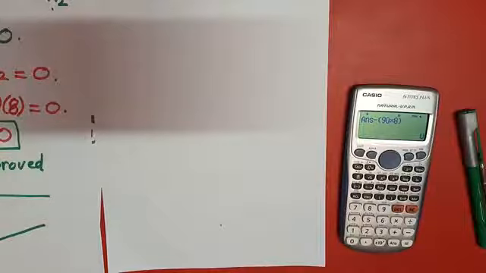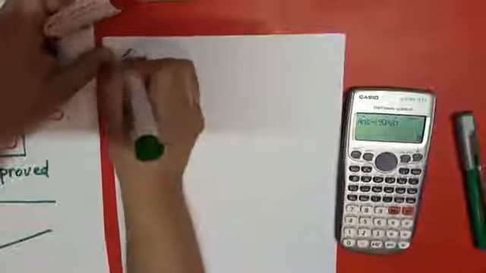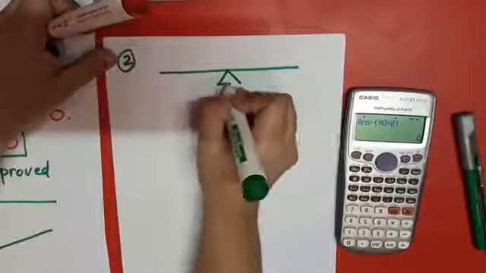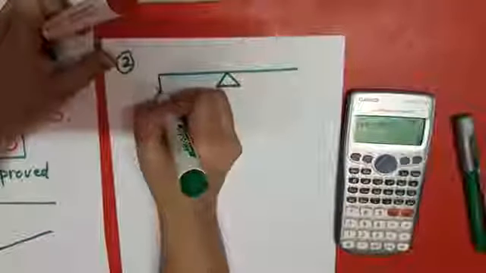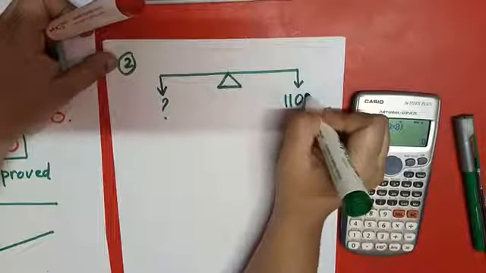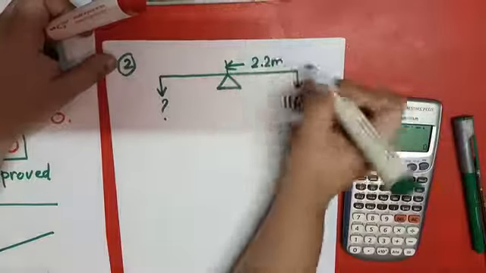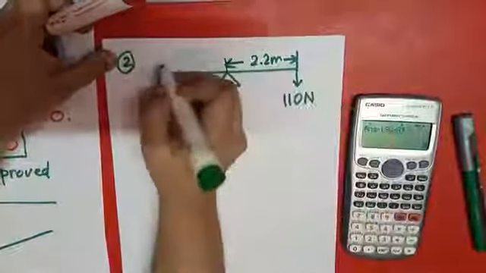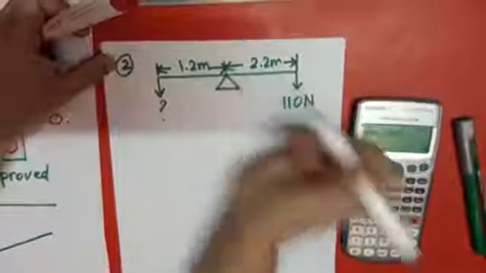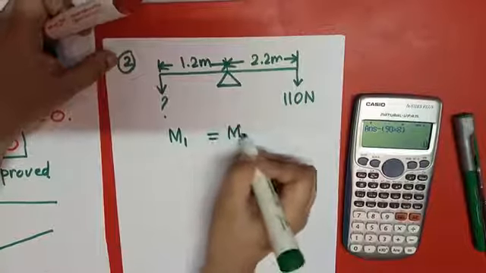So for example, I have another question. This is a pivot, and you can also say this is fulcrum. We have to calculate its weight here. This we know is 110 Newton. This is 2.2 meter. It is given in the question. This is 1.2 meter from the center.